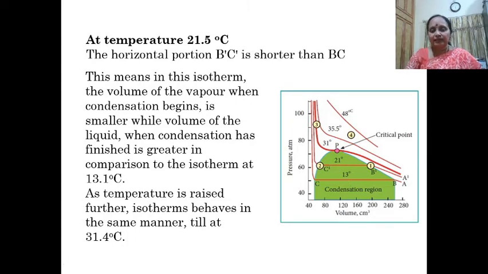As the temperature is raised, the isotherm behaves the same way, only the horizontal portion becomes smaller.